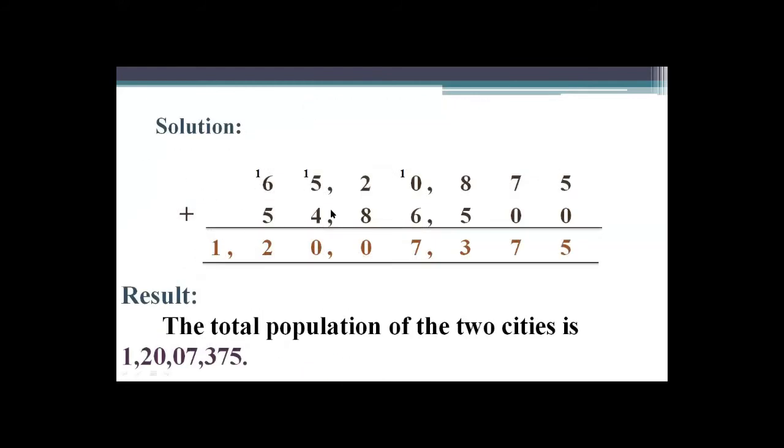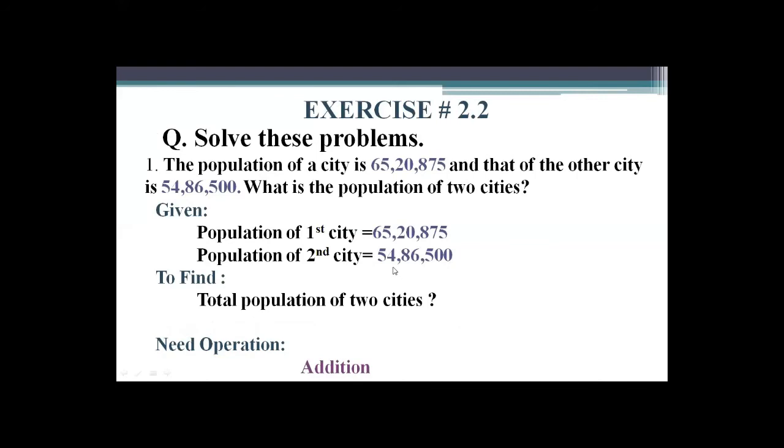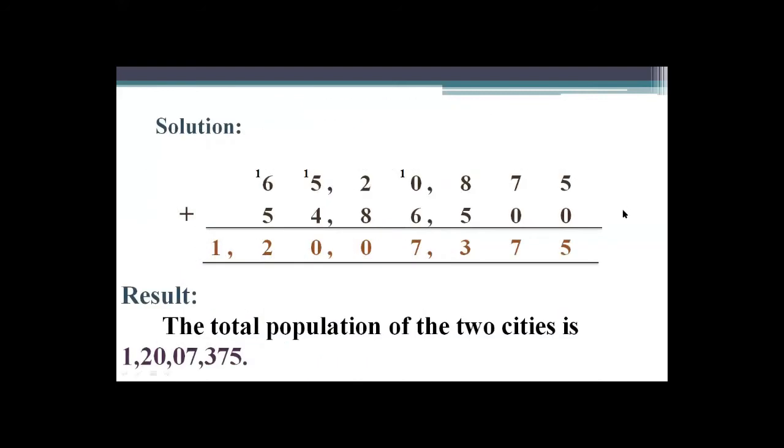Solution. First of all, you will write these two addends in vertical form, as you already did in previous questions. Then you start adding: 5 plus 0, 5. 7 plus 0, 7. 8 plus 5, 13.